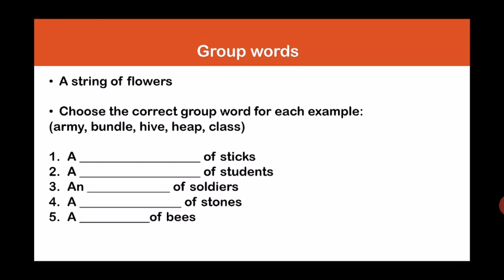So when we put stones one over the other, what does it form? A heap of stones. And the last one, a dash of bees. Now when all the honeybees come together, they form a big beehive. So the answer is a hive of bees. So children, these are some group words that you need to know.